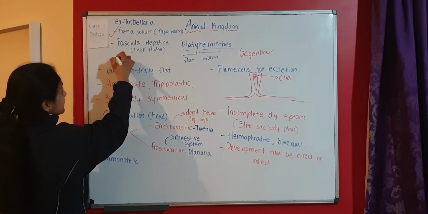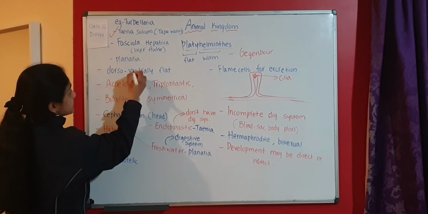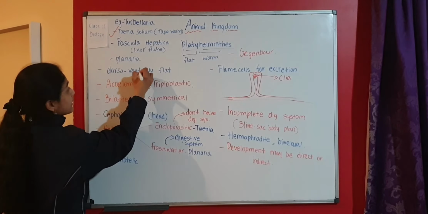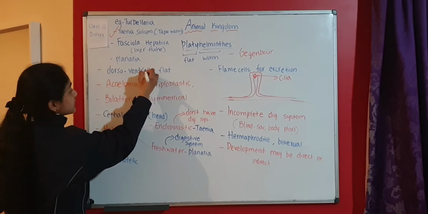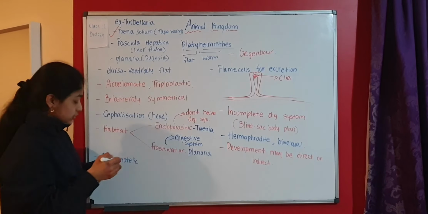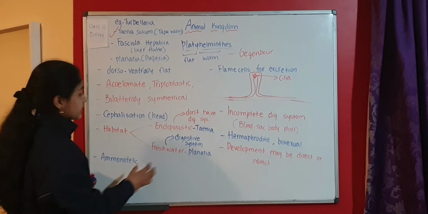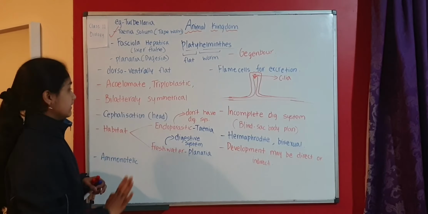Also one more, that is Planaria. Planaria is also known as Dugesia. These are the two terms that we give to the same organism, Planaria and Dugesia. And Planaria is a freshwater platyhelminth.